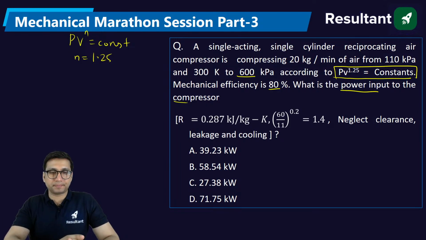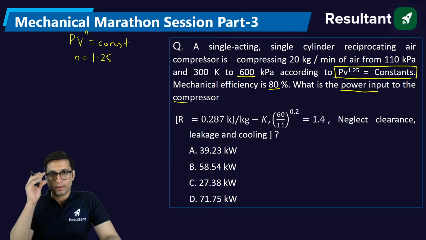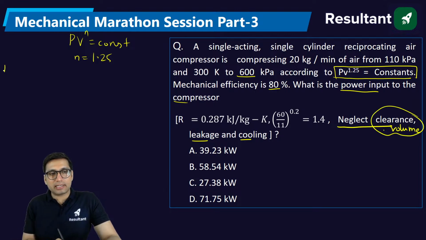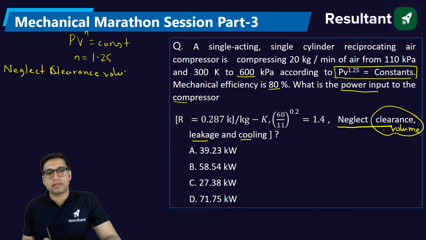How to solve this? How will you find the power input to the compressor? Here it is written to neglect clearance, leakage and cooling. What is clearance? They are asking to neglect the clearance volume. Neglecting the clearance volume in a reciprocating compressor means we are talking about ideal reciprocating compression.